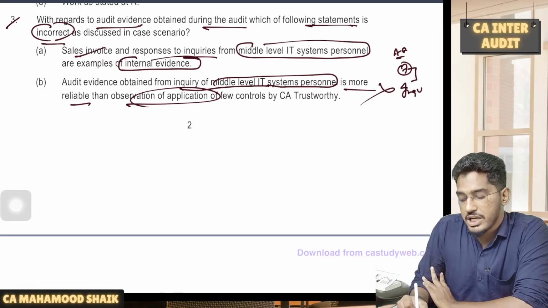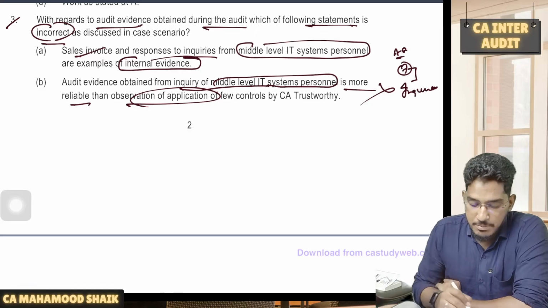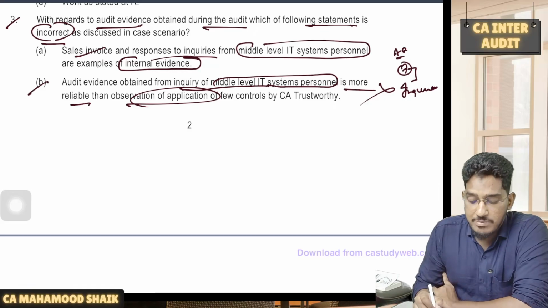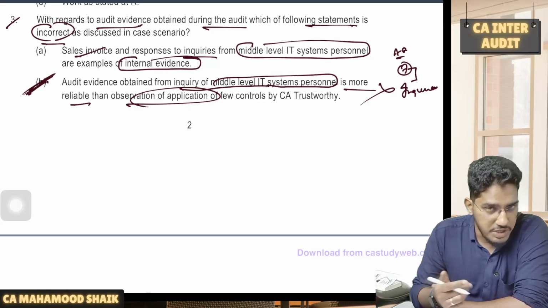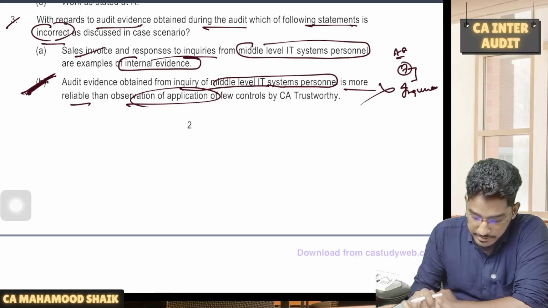Among all the 7 methods, inquiry will give the least reliable evidence. But here they are saying inquiry will give more reliable evidence than observation, which is actually not. This is the incorrect statement. They are asking us to find out the incorrect statement only.